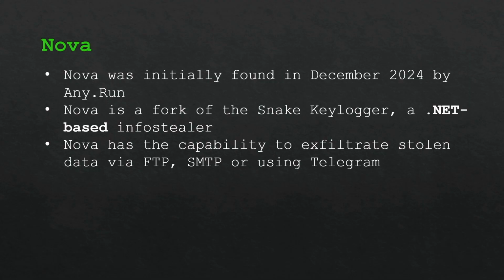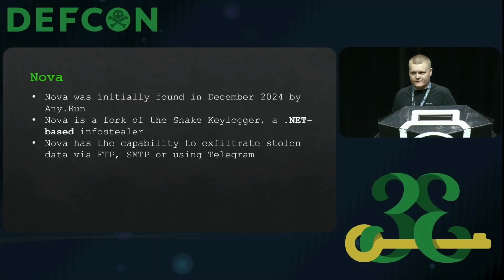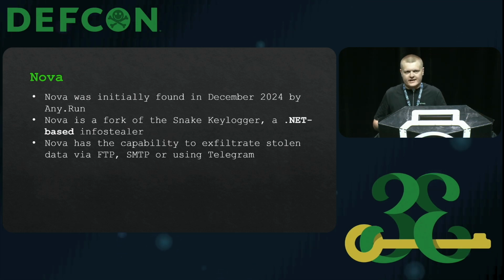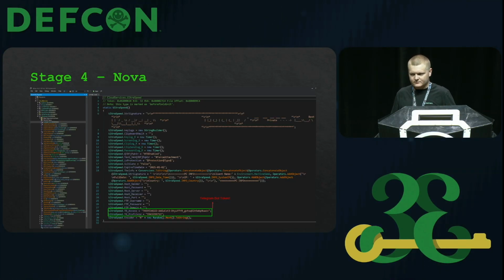And this was initially found in December 2024 by Anyron. It was a fork of Snake Keylogger, which is also a .NET-based info stealer and keylogger. Nova has the capability to take all the stolen information, credentials, files, everything it's gathered, and it can either exfiltrate over Telegram, FTP, or SMTP. And you can control this in the configuration when you build Nova Info Stealer.